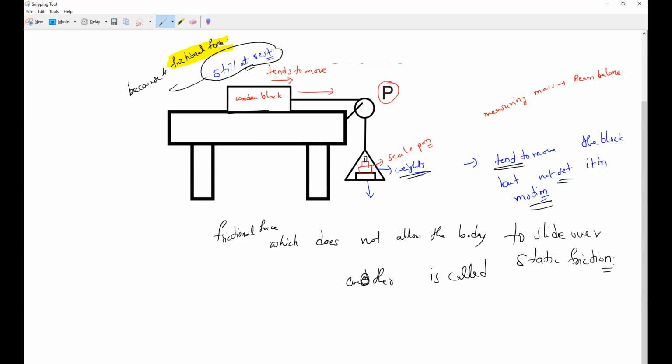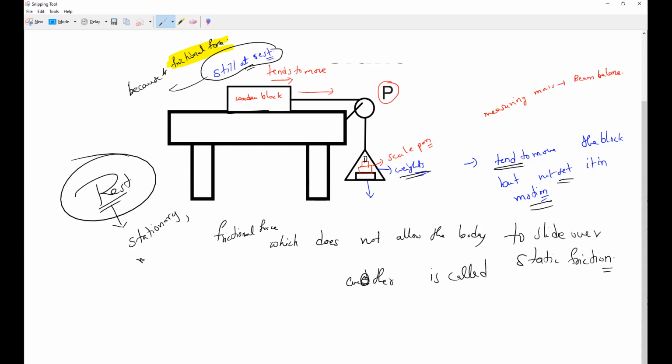So static friction comes into play whenever the two surfaces are stationary relative to each other. That is why we say static friction exists when two surfaces are in contact with each other but they are not in relative motion. They are stationary.